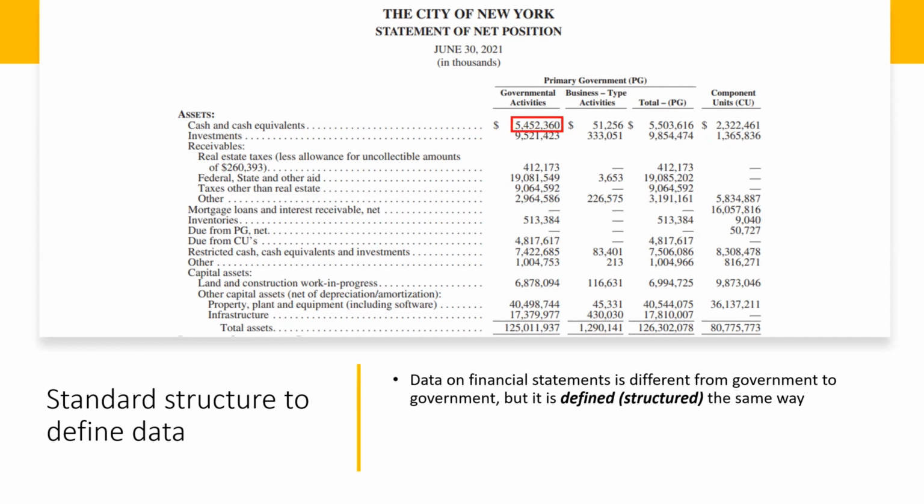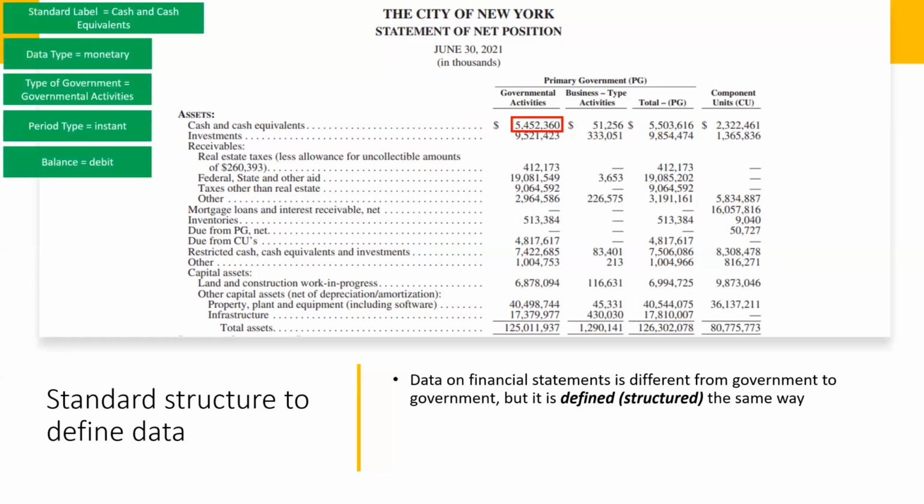For this fact of 5,452,360 to be rendered fully machine readable, certain information must be digitally embedded in it. When the fact is extracted by a computer, this data about the data, or metadata, can be automatically and unambiguously read by a computer. The metadata includes a standard label, a data type, the type of government, period type, and balance type. This information, shown here in green, is represented in a digital dictionary of terms called a taxonomy.